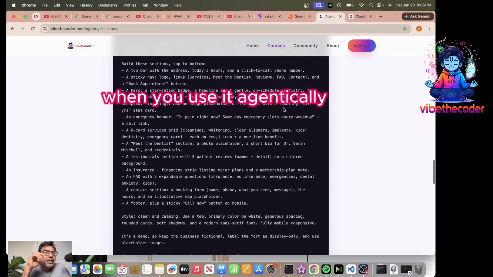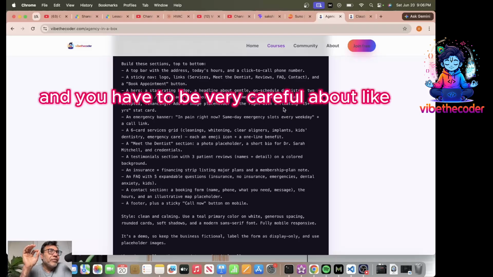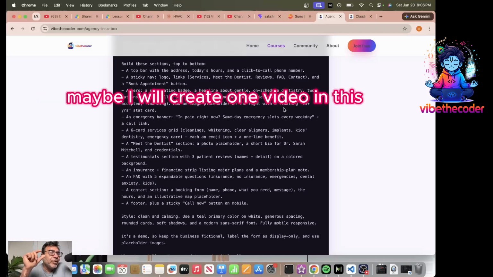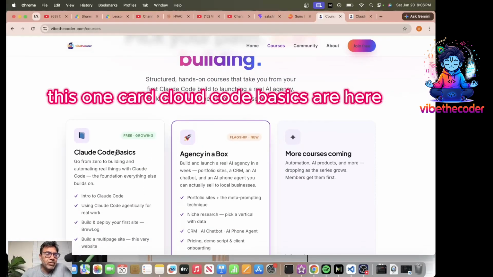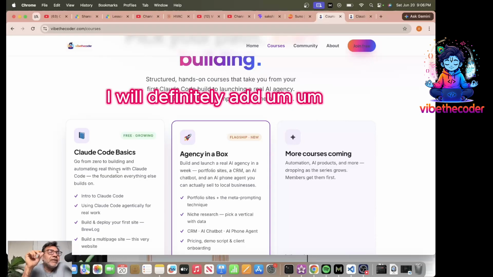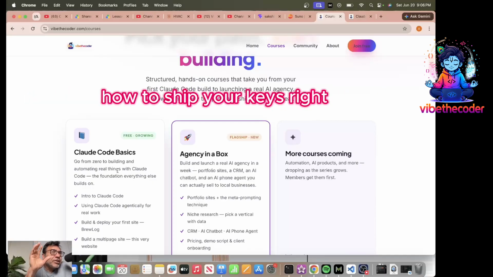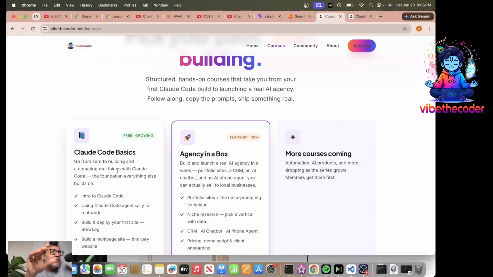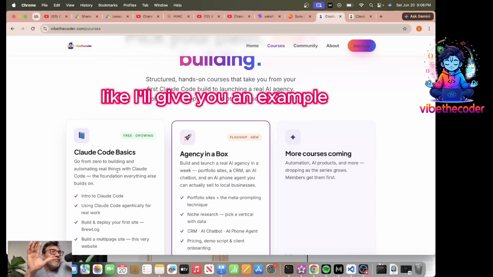Again, when you use it agentically, you have to be very careful about security, and you have to be very careful about the boundaries. Maybe I will create one video on this. So see, my course here is this one, Claude Code Basics. Here I will definitely add, maybe sooner than later, a course on security: how to ship your keys, how to save them, how to protect them. And I will also do a lesson on boundaries. Like, I'll give you an example.